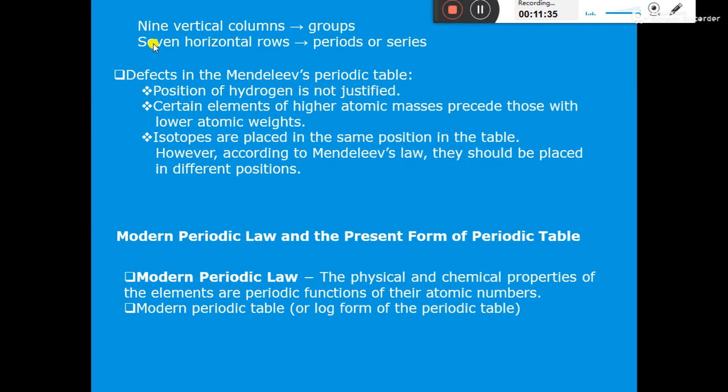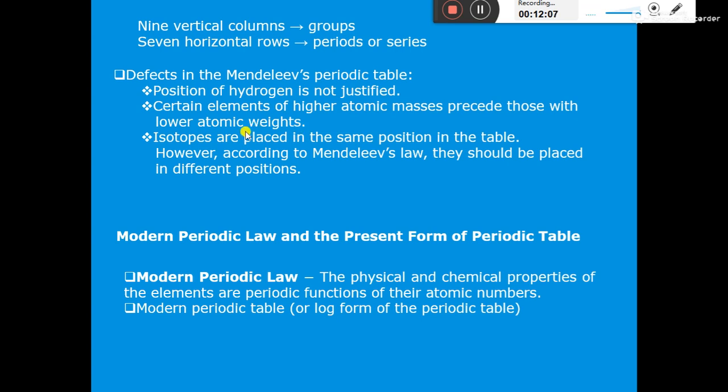Here we will see what are the defects in the Mendeleev periodic table. The position of hydrogen is not justified. The position of hydrogen is not fixed in Mendeleev's periodic table. That is a limitation of the Mendeleev periodic table. The second defect is that certain elements of higher atomic masses precede those with lower atomic weights.